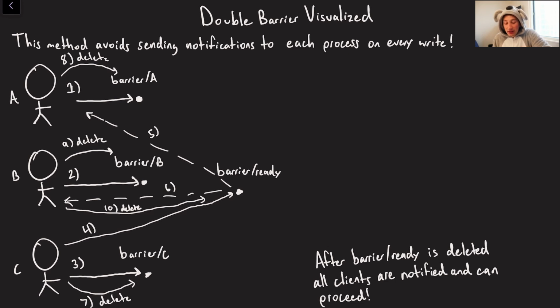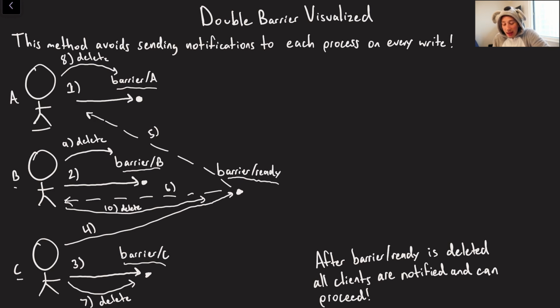Cool. So basically the idea here is, let's say we have client A, it starts up, it's ready to do computation, it creates barrier/A. Got client B, it does the same exact thing, barrier/B over here. Same thing with client C, barrier/C. Barrier/C is going to do a read of the children in the barrier, and it's going to say, okay, we've reached all 3 of ours, I think we're ready to write the ready node. So it goes to ZooKeeper and it says, okay, I'm going to create barrier/ready.